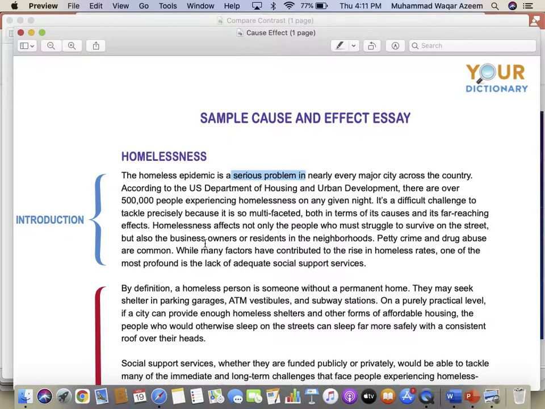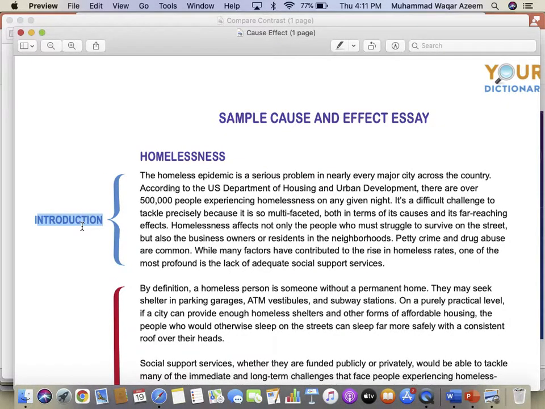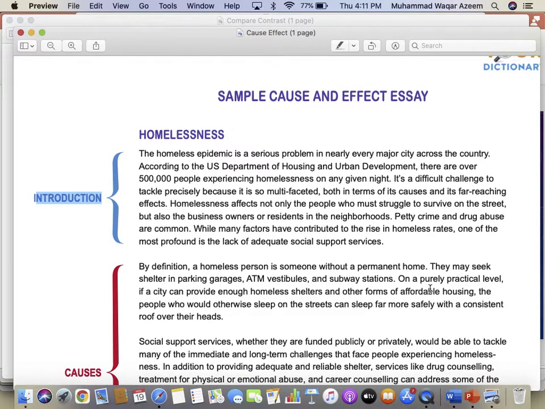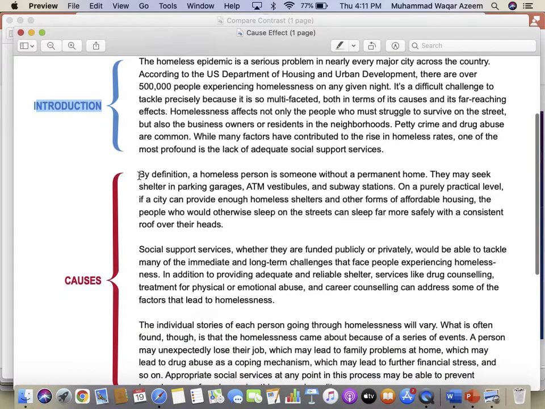All right. So we introduce the topic over here. Because you are going to write a small paragraph, you don't need to write one whole paragraph just for introduction. Maybe one or two lines are enough. But one of those lines must be your topic sentence. So what is the problem and what is your opinion about it? And then you can give causes of that. All right. So let's read just the one cause to understand how it works, and then we can move on to the effect. Yes, please continue.